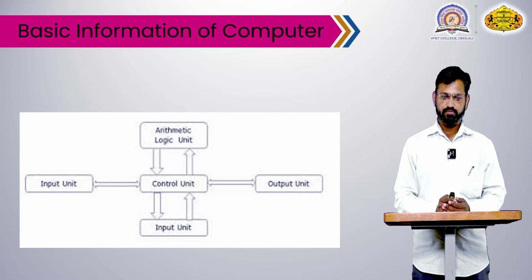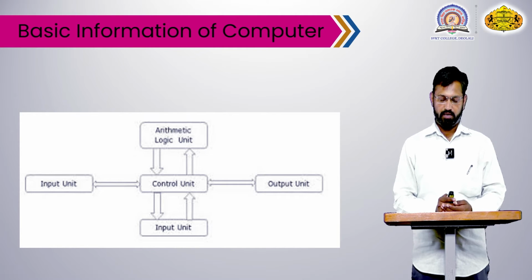First, ROM, read only memory, which is the permanent memory of the computer. Next, RAM, random access memory. When your computer is shut down, this data will be deleted.